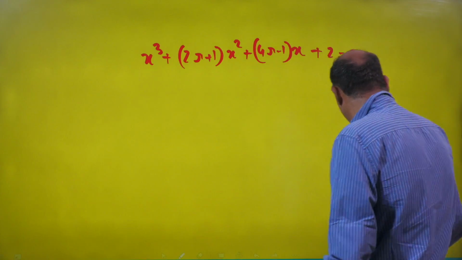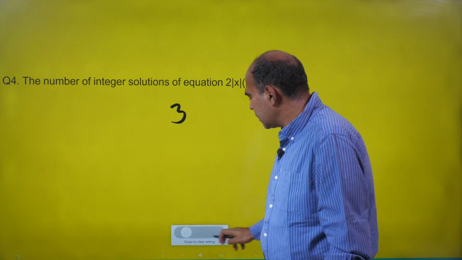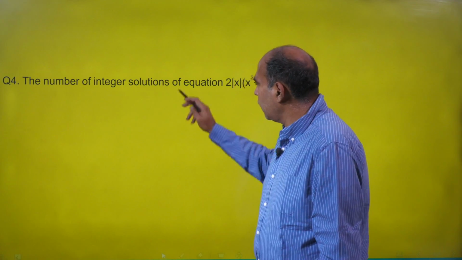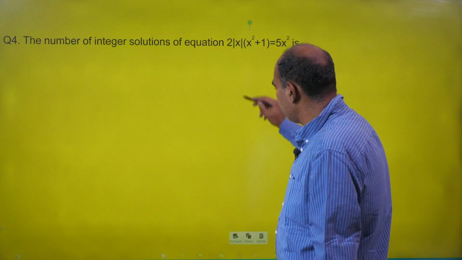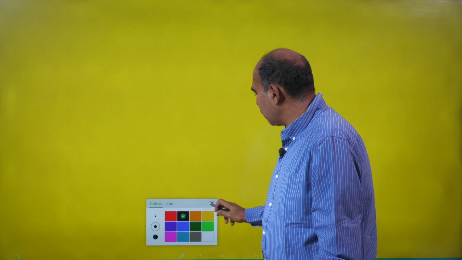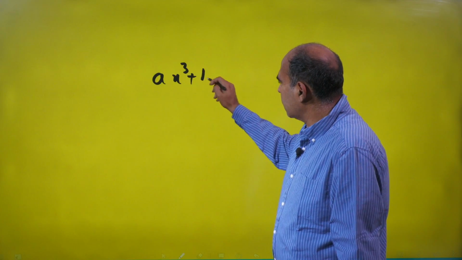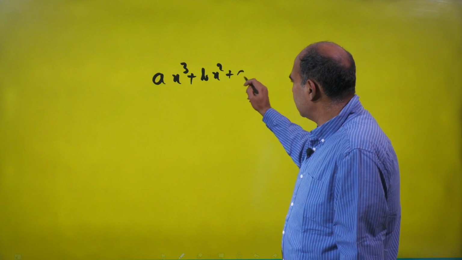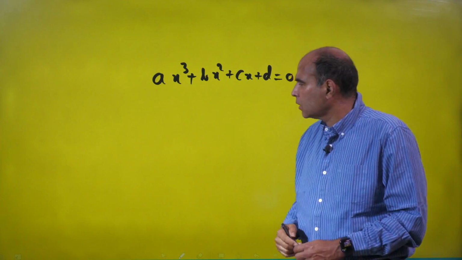So the first thing I should realize here is a theory point which you should know: when you have a cubic equation, ax cube plus bx square plus cx plus d equals 0, there are 3 roots, r1, r2, r3.